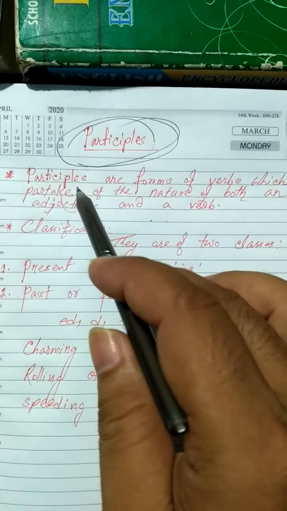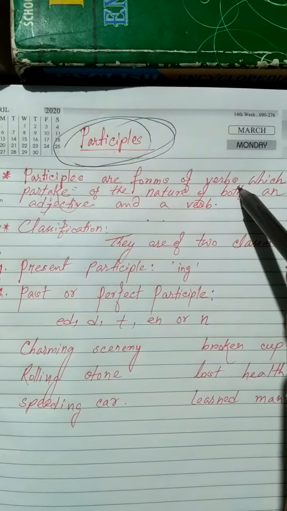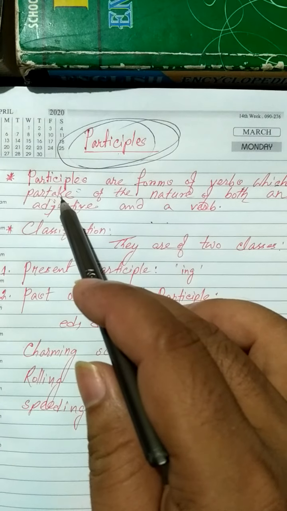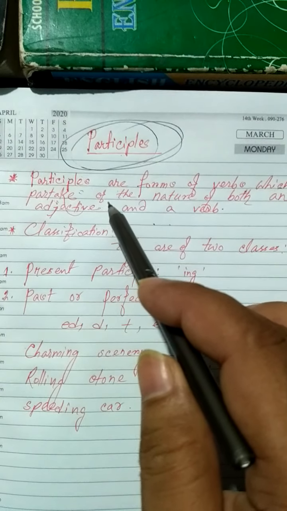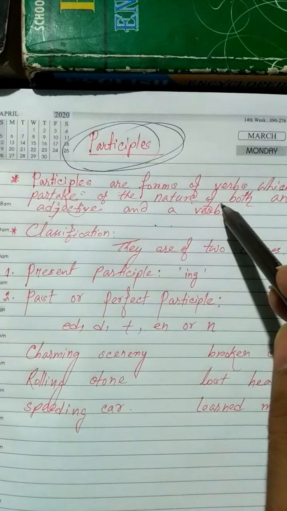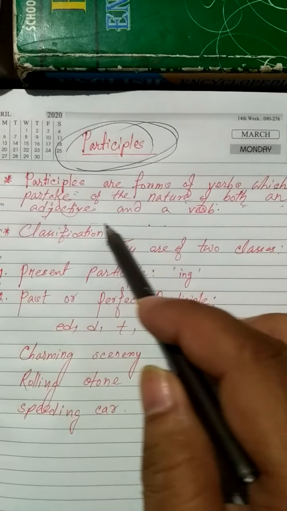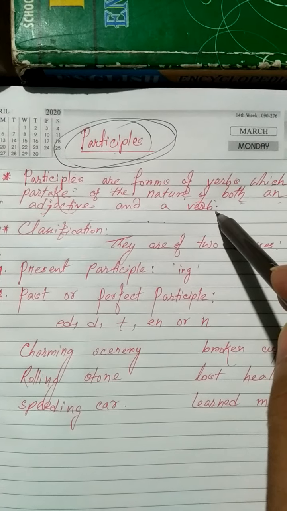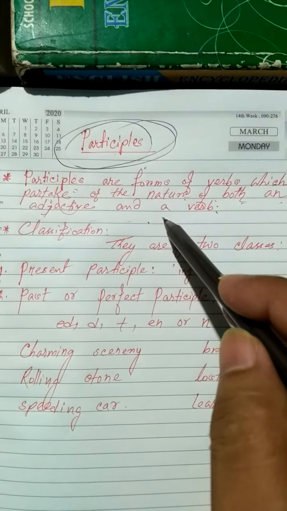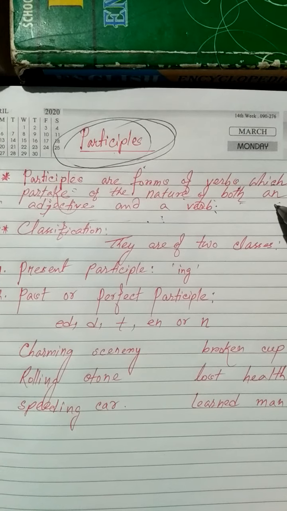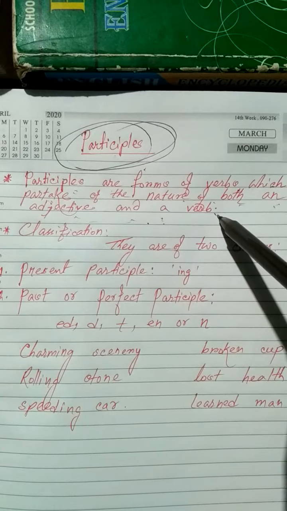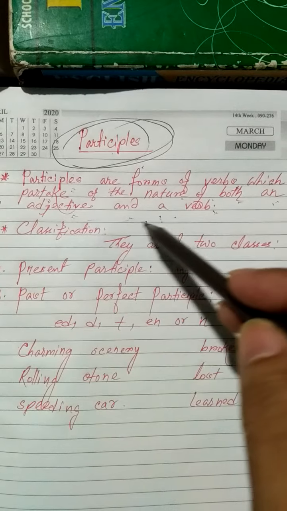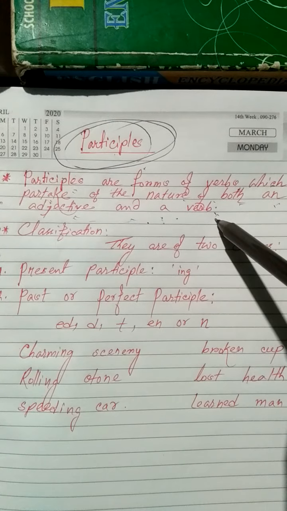Participles are forms of verbs which partake of the nature of, partake means take part, both an adjective and a verb. In short, we can say that participles act both as an adjective and a verb. It plays the role both of an adjective and a verb. How? Let's see.